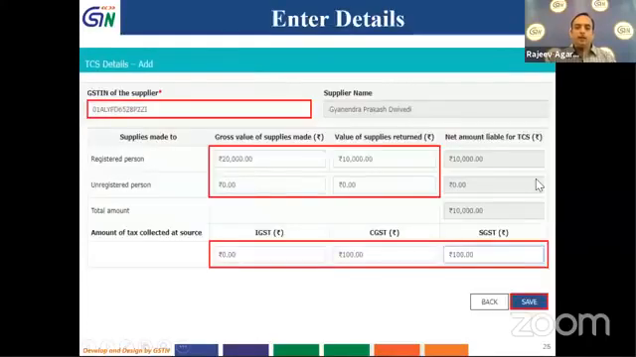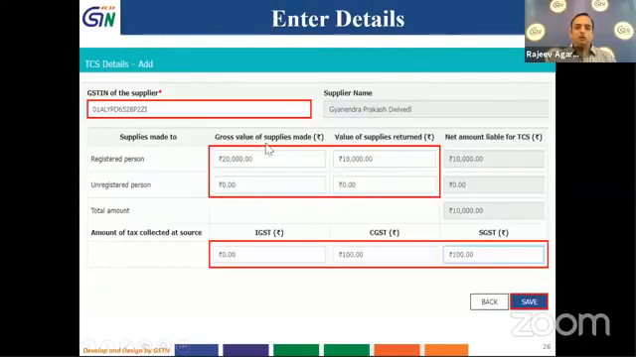As soon as I click on add, this particular page opens up. If you see, I have to first enter the GSTN of the supplier. As soon as I enter the GSTN of the supplier, the name is auto-populated. Then I have to enter details over here, whether the supplies are made to a registered person or an unregistered person. If I made supply to a registered person, the details will be entered in this column. If the supplies are made to an unregistered person, details will be entered in this column.